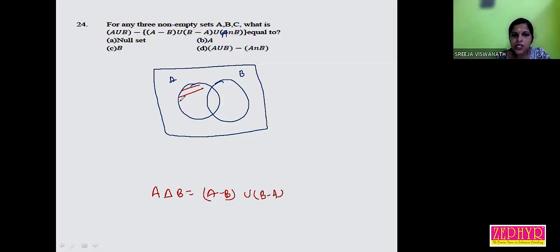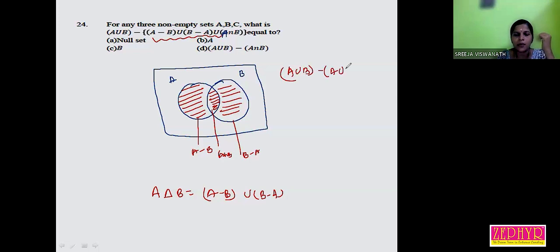And this is the portion for A minus B. This is A minus B, and this is B minus A. Union A intersection B. This is A intersection B. So this term will become A union B. So we need to find A union B minus A union B. What is the answer? Null set.